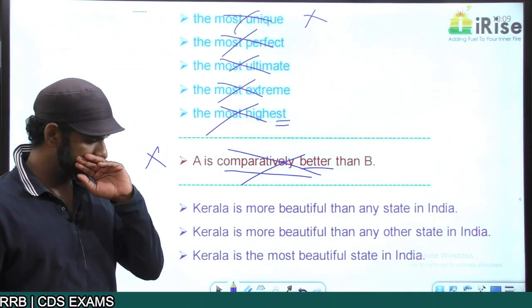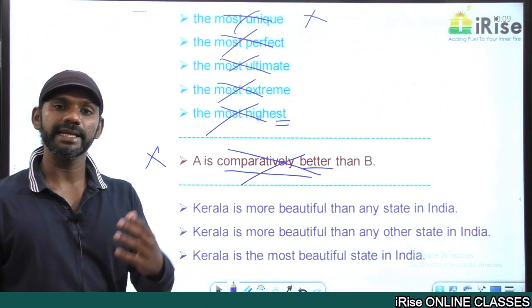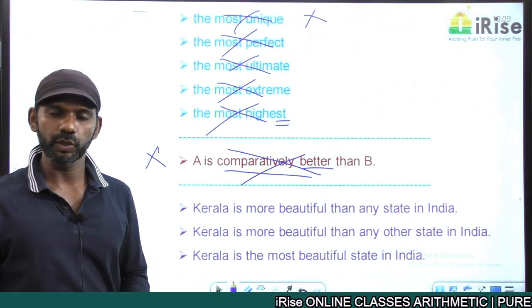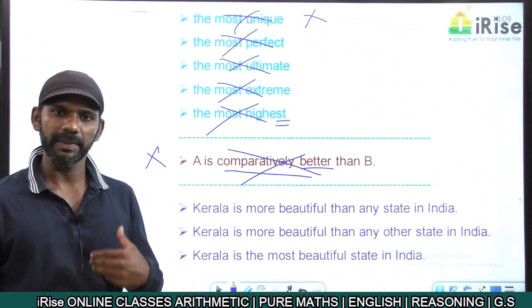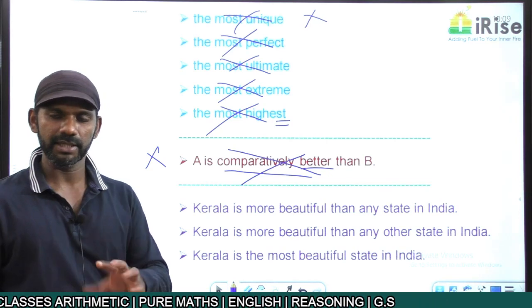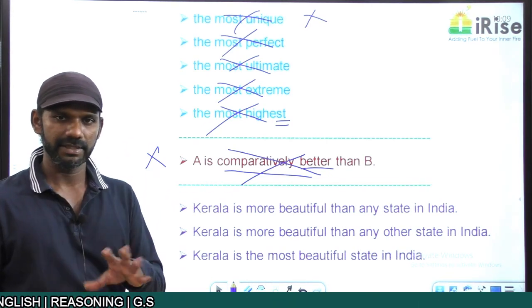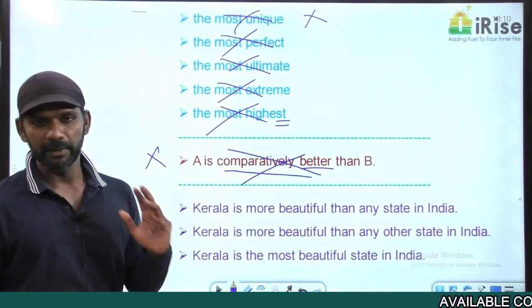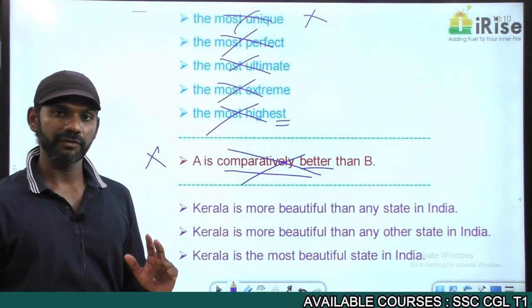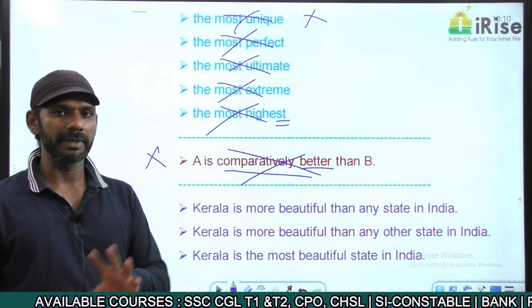If I say, I tell you, go to any faculty. Go to any faculty. From this sentence, tell me, am I a faculty? What can be understood? Okay, go to any faculty. Based only on this statement, forget about the fact. Forget about the fact. Based only on this statement, what can be understood? I am a faculty. I am not a faculty. Maybe, may not be a faculty. It is not maybe, may not be.